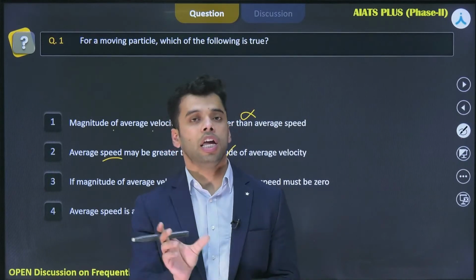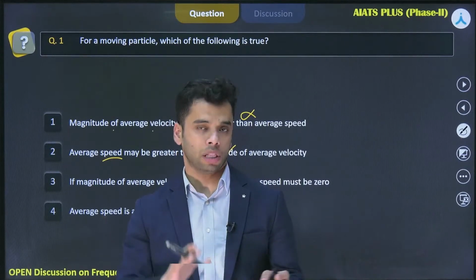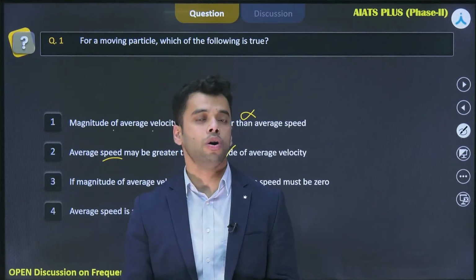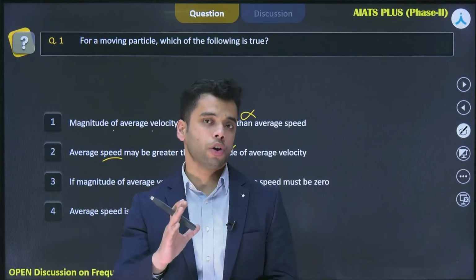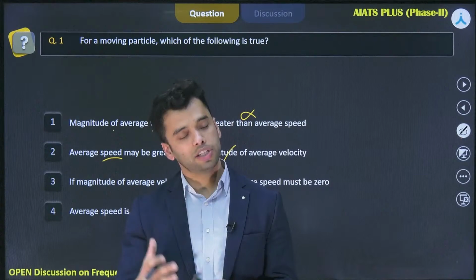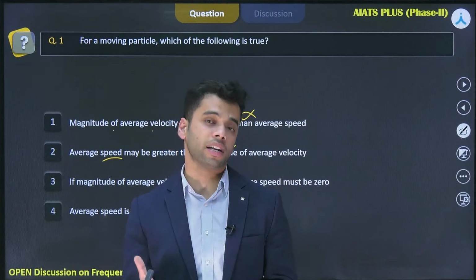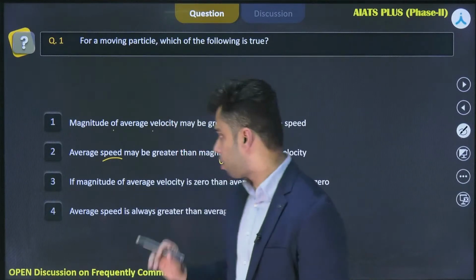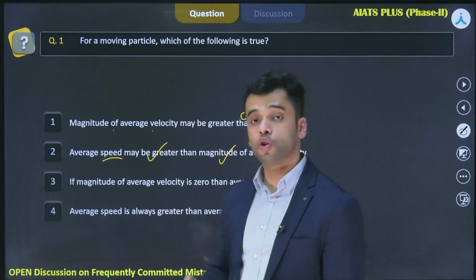There is an equality condition also. मतलब ये है कि average velocity or average speed, they can be equal also. And for the general cases, the average speed will be greater than the average velocity, right? So this one seems correct. Let's talk about the third one.